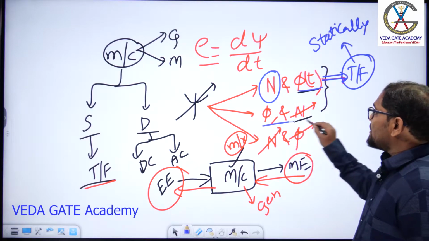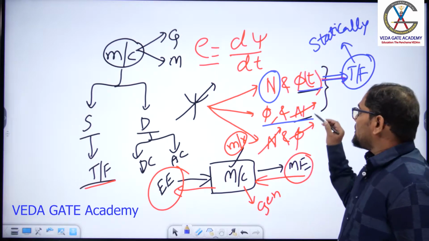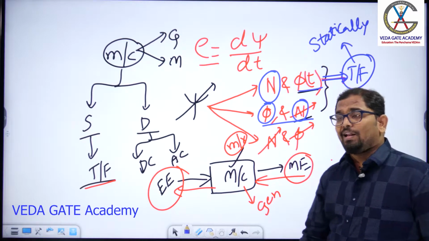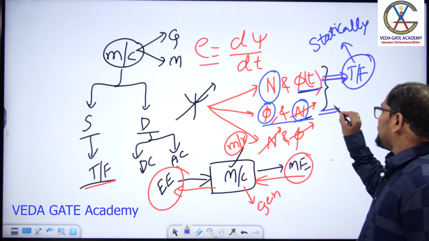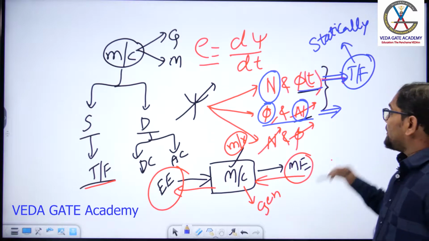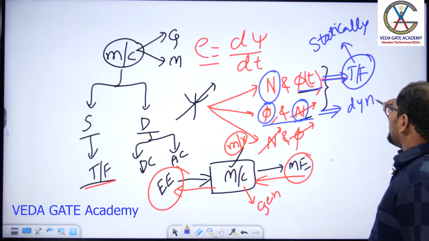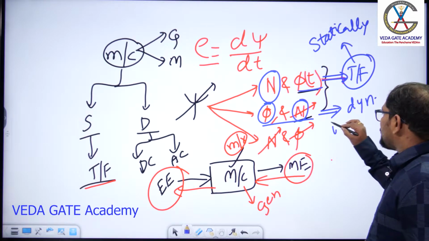And in the second configuration, by varying the number of turns while keeping the flux constant, the induced EMF in this circuit we call a dynamically induced EMF.